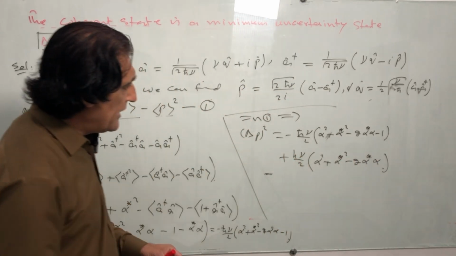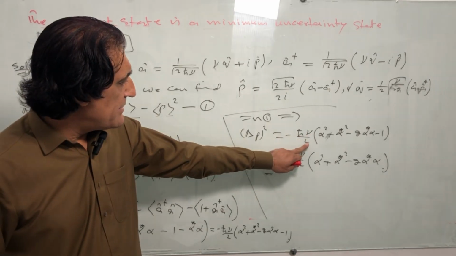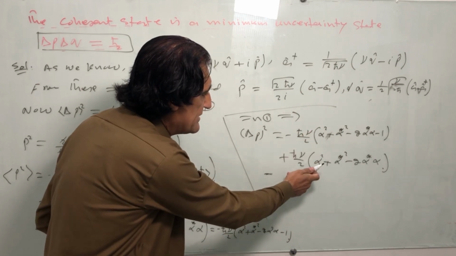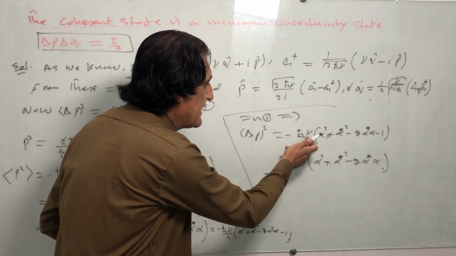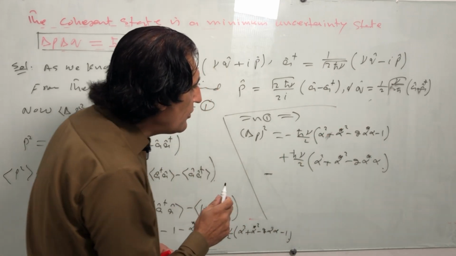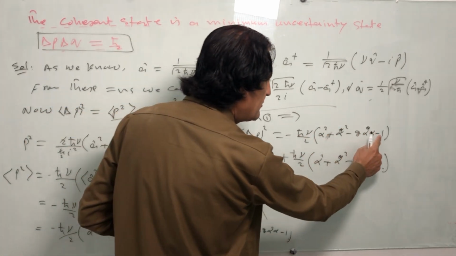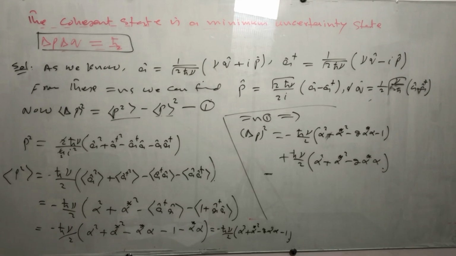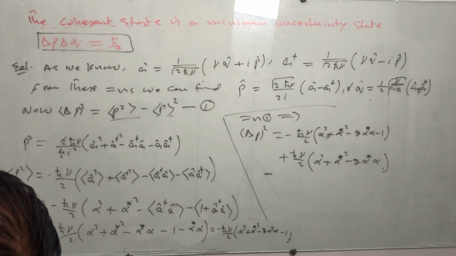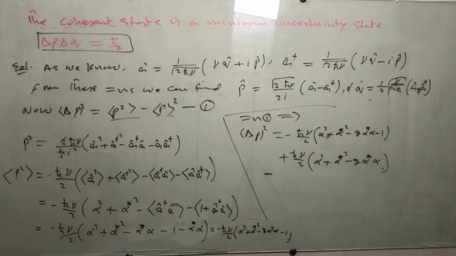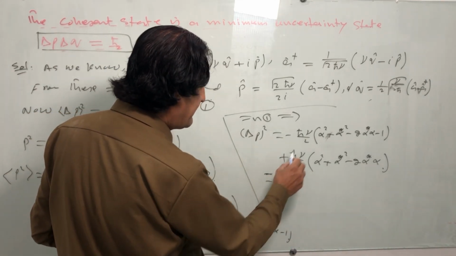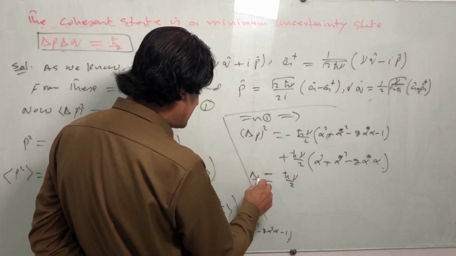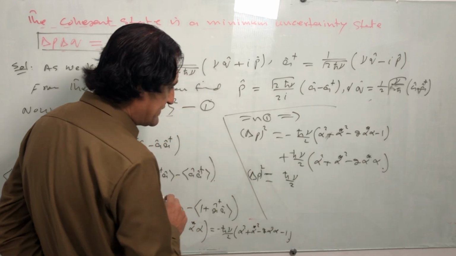Now you can see that the alpha square terms cancel out, the alpha terms cancel out, and only one value remains, which is ħν divided by 2. This is delta P square.